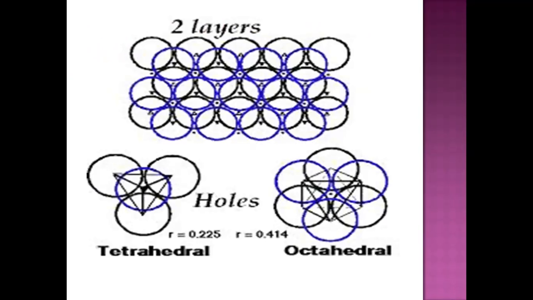Please see this figure carefully. Now, the first layer is placed here, shown by these black color spheres. Above these black color spheres, a second layer is placed, and this second layer is shown by blue color spheres. Now, this empty space which is present between this first and second layer is shown by this small triangle.